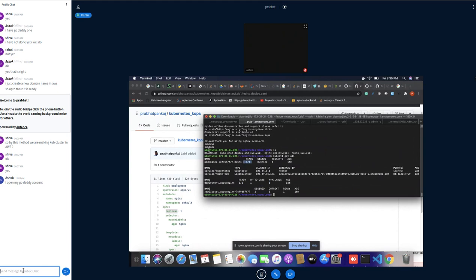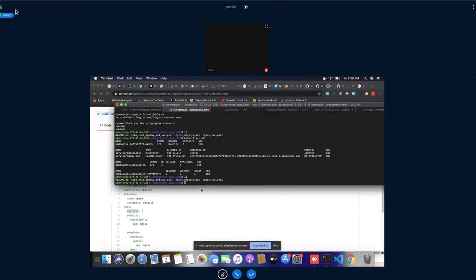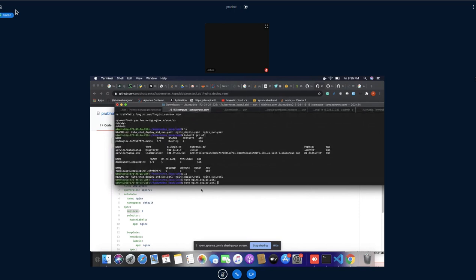See here, this is the pod, and these are the services. Now let's say I edit this with nano nginx deploy, and instead of one, I select two replicas.